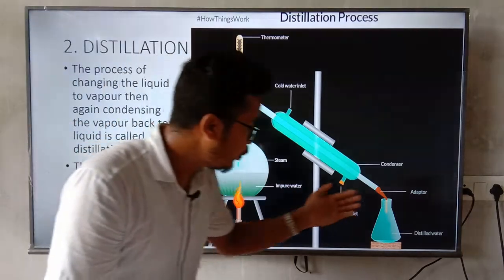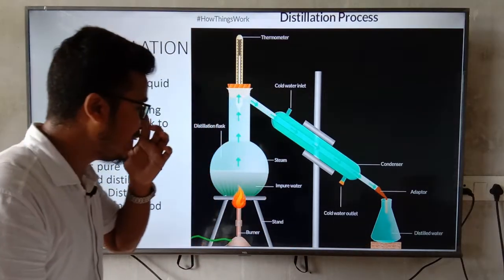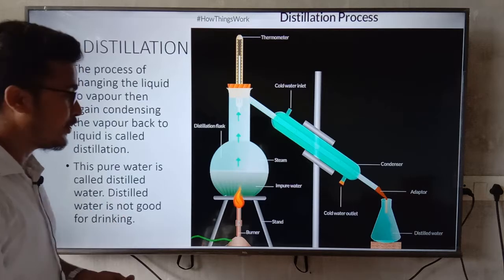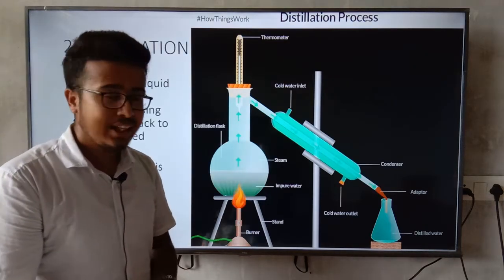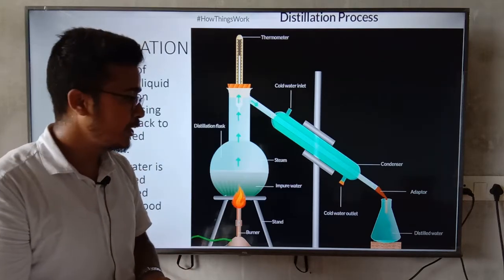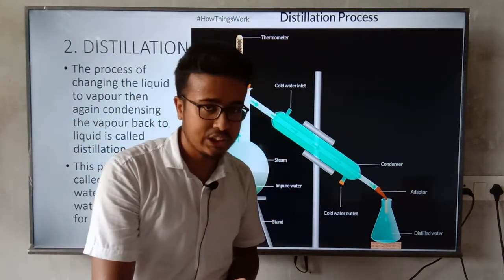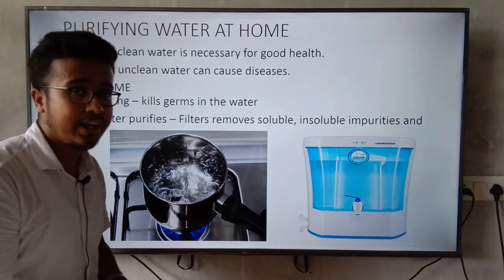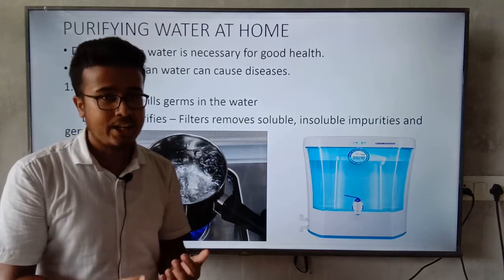So after that we get the water which is called distilled water, the pure water. Distilled water is not good for drinking. It is mostly used in hospitals, laboratories, etc. Is this clear? After the distillation process we will move on to another topic, which is purifying water at home. Now how can we purify water at home?